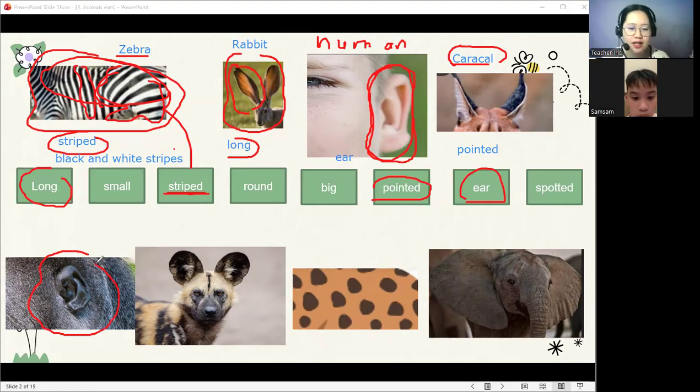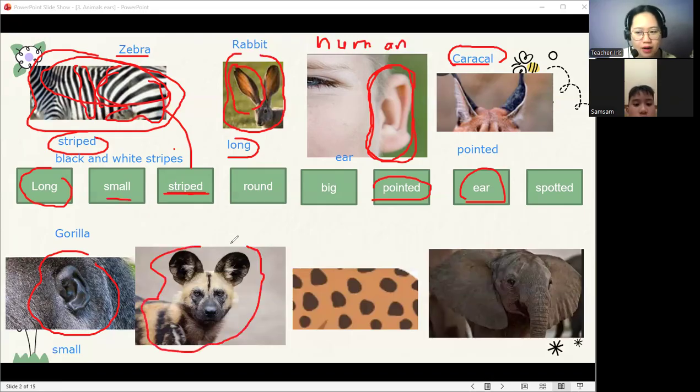What can you see in its ears? Is it small? Wow, very good. So this ear is small. Do you know what animal this is? Monkey. Yes, it is a kind of monkey, but we call it a gorilla. Yes, very good. So it has a small ear. Now let's look at our next animal.